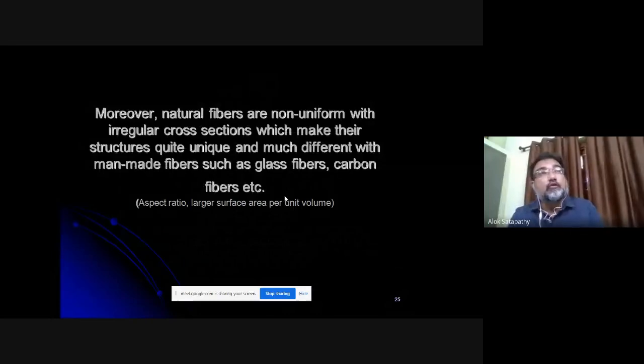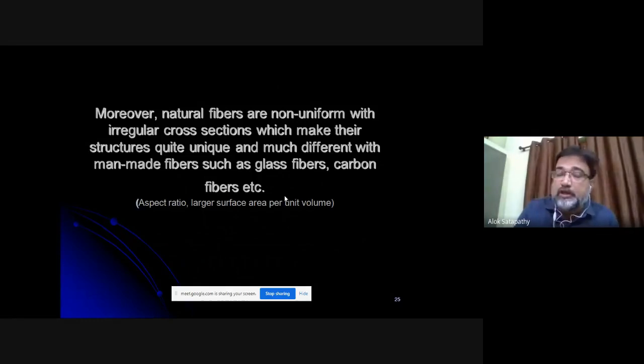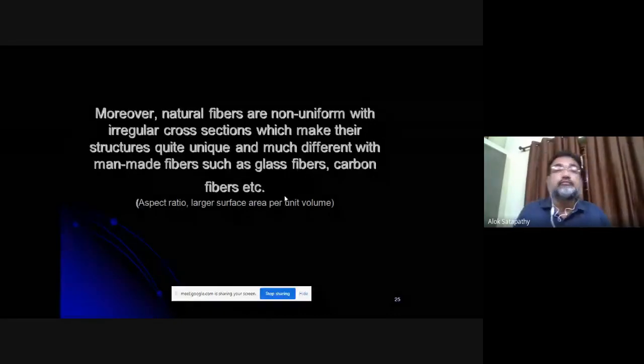Most of them are non-toxic and not harmful for the human body, and because of their natural fragrance, their naturalness, you can say. So there are many good things about the green composites as a whole.